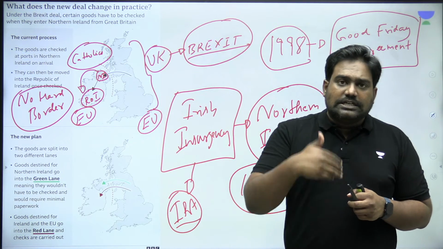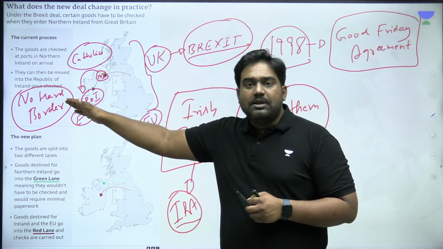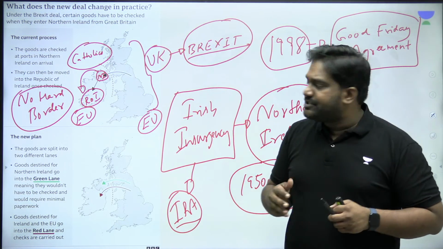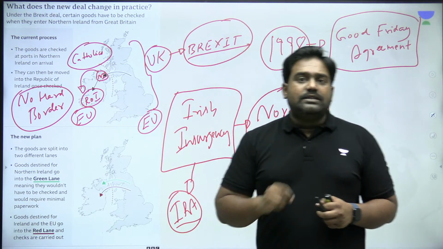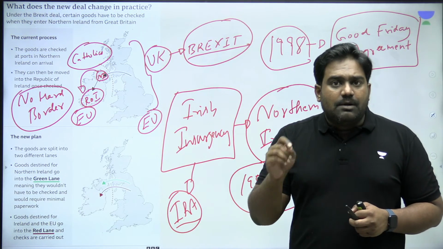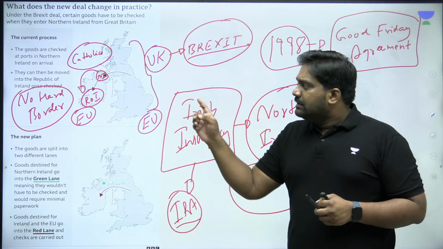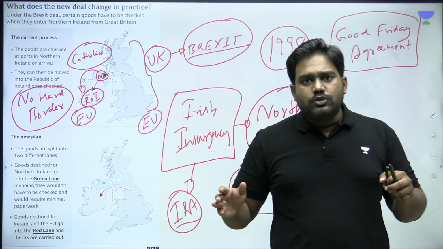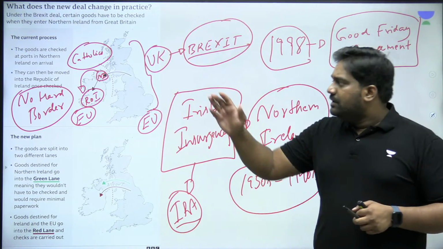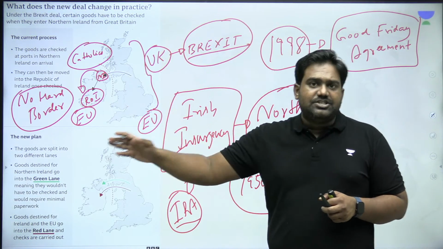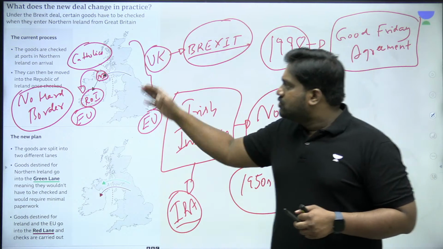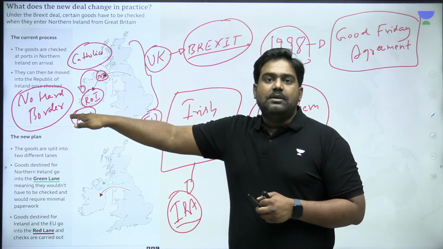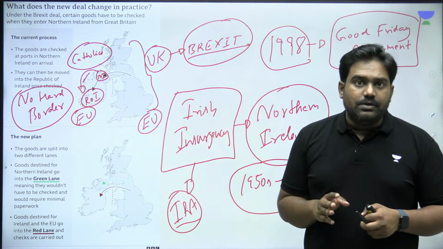Even the goods that are sent from Northern Ireland to Republic of Ireland and vice versa, they could enjoy free trade access. And to ensure that this would happen, a commitment was made in the Good Friday Agreement that this would be largely an open, free border. So there would be no hard border controls, there would be no immigration checks or security checks or passport controls, so that the people of Northern Ireland and the goods from here could easily move to Republic of Ireland and as well as the other way around.